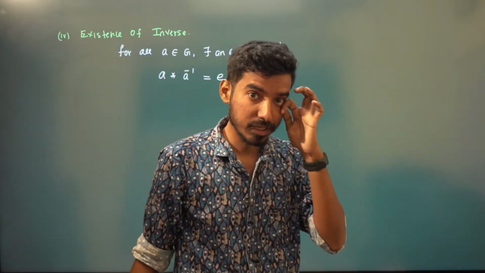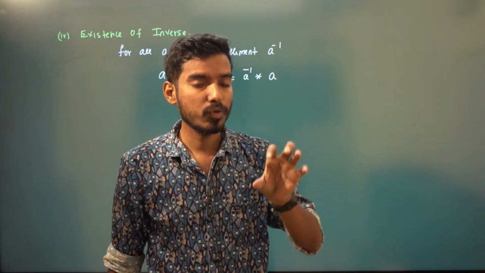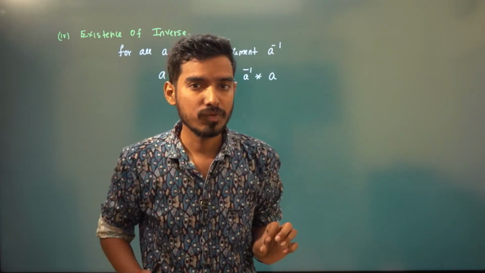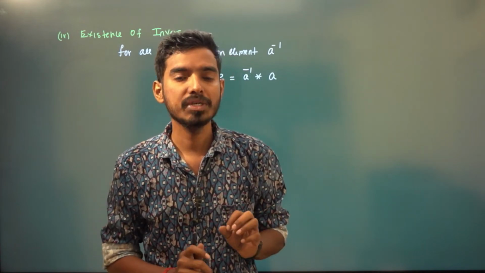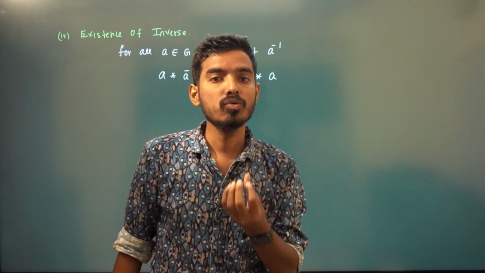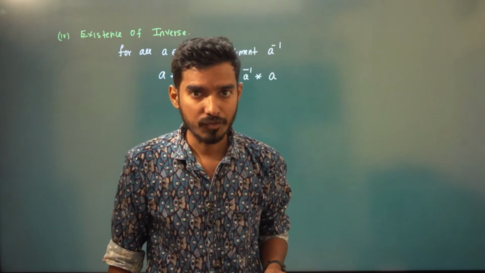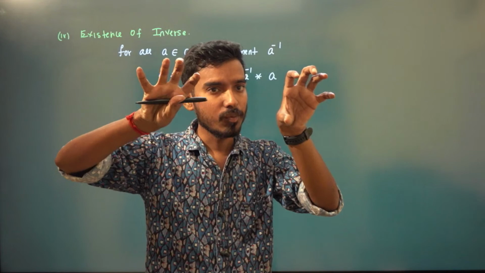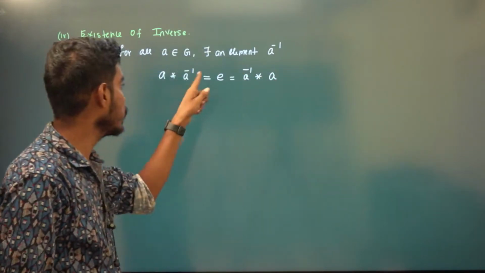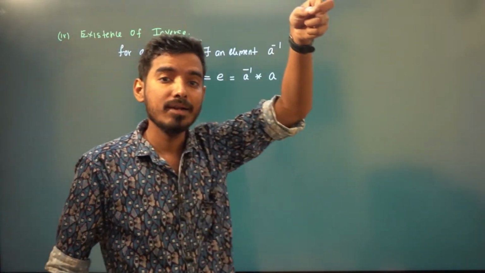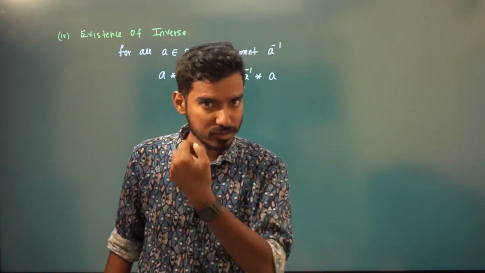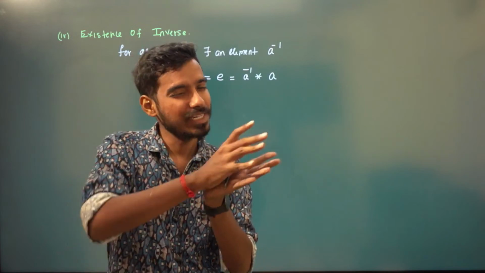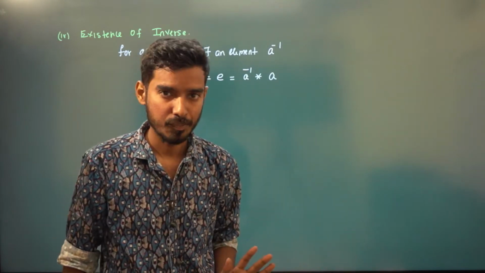In matrices, you would have studied this. In 12th standard they will give you a matrix, and you will find the inverse of that matrix, using the formula A inverse is equal to 1 by determinant of A times adjoint of A. If you multiply A and A inverse, it will give you the identity element. For a matrix, the identity element is the identity matrix. That we will discuss more, right? I'm just giving you some connection between school level and this level. That's it.